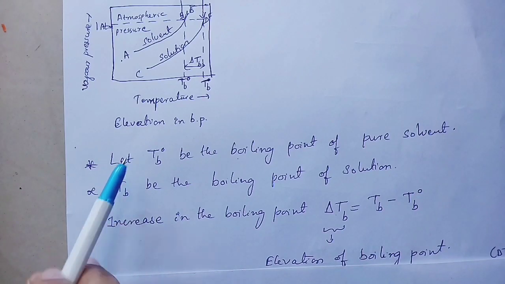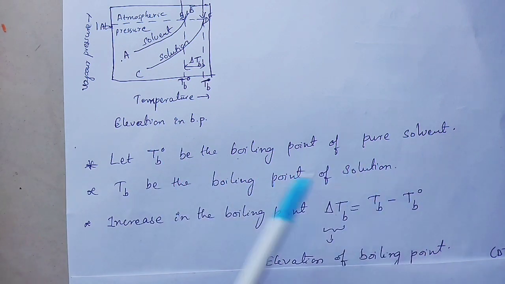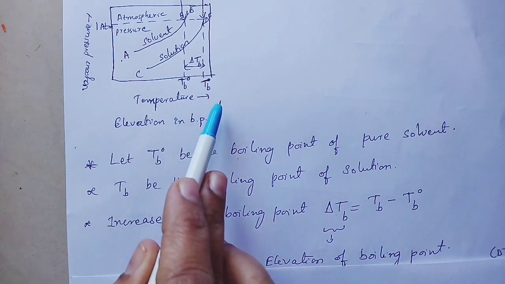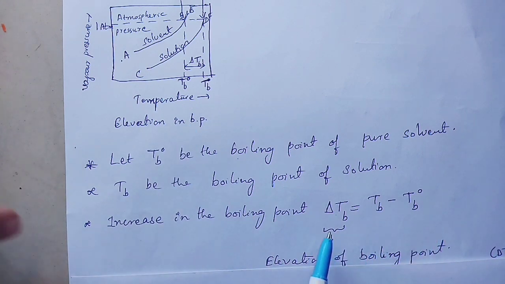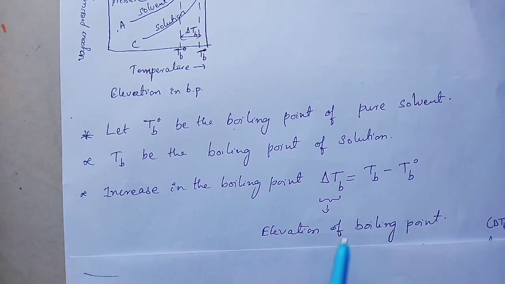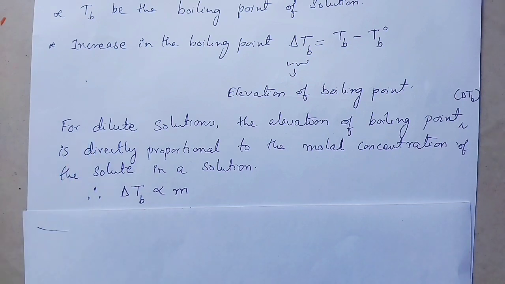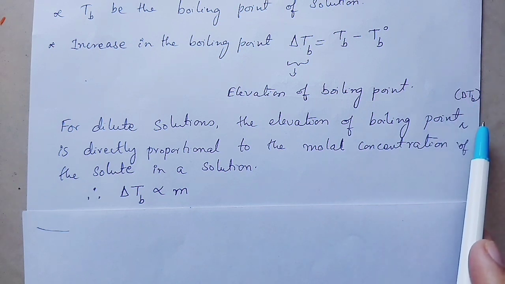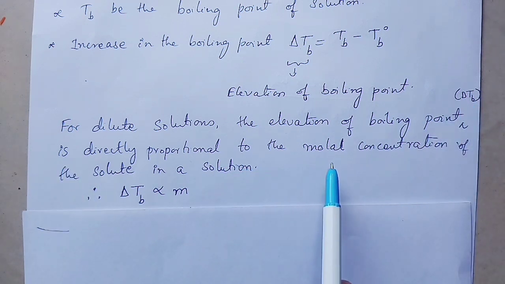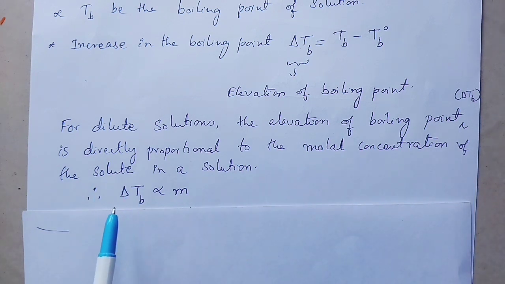So let TB naught be the boiling point of pure solvent and TB be the boiling point of solution. So increase in the boiling point delta TB is TB minus TB naught. So this delta TB is called elevation of boiling point. It is found experimentally that for dilute solutions, the elevation of boiling point delta TB is directly proportional to molal concentration of the solute in a solution. Molality. So delta TB is directly proportional to molality. It is represented by small letter m.